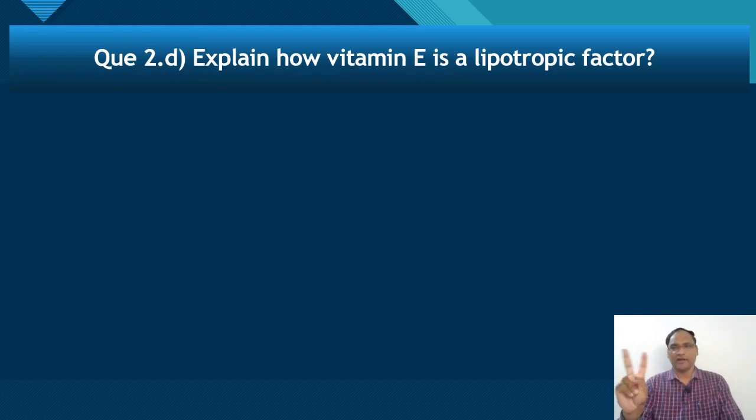So what do you have to write? There are two mechanisms by which vitamin E acts as a lipotropic factor. To write the answer, you should first mention what a lipotropic factor is, and then the action of vitamin E by which it acts as a lipotropic factor. So the first point should be: what is a lipotropic factor?